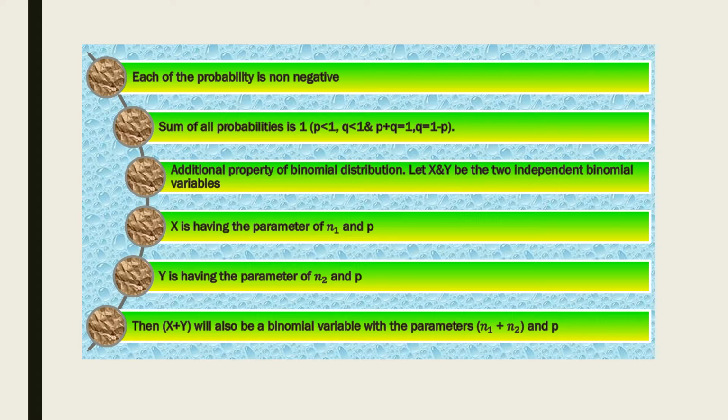Additional property of binomial distribution. Let x and y be two independent binomial variables. X having parameters n1 and p, y having parameters n2 and p. Then x plus y will be a binomial variable with the parameters n1 plus n2 and p.